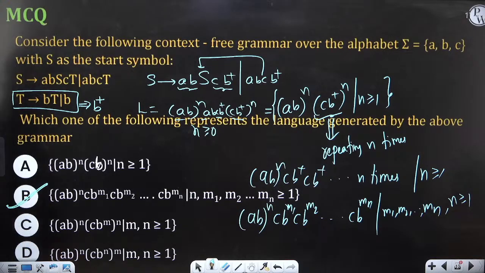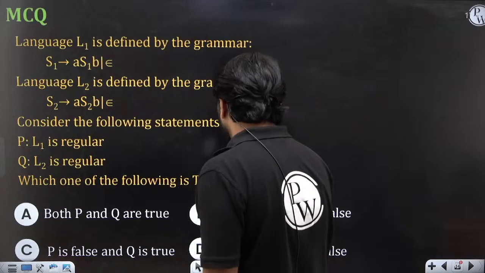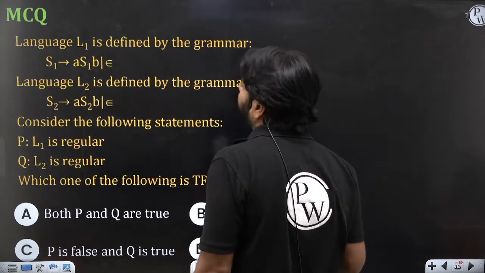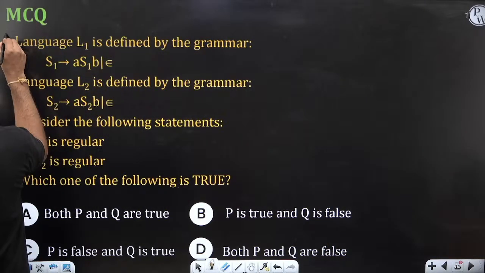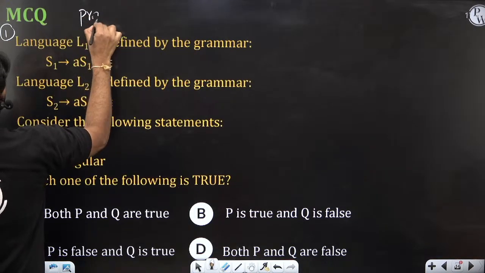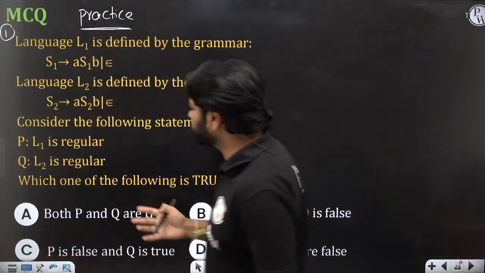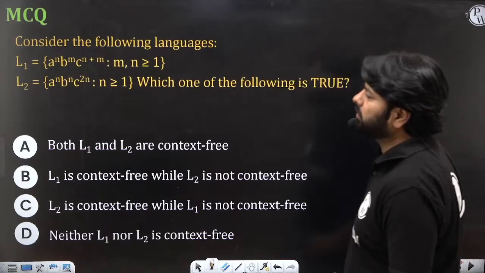Let's try the other questions yourself. I'm giving you some assignment practice questions. Okay, this is the first question that you have. Even though it is GATE, you should do it on your own. The first one is very easy. You can easily identify what S1, S2 grammar does.